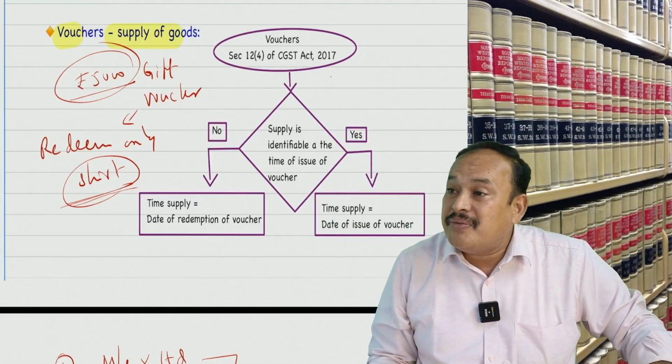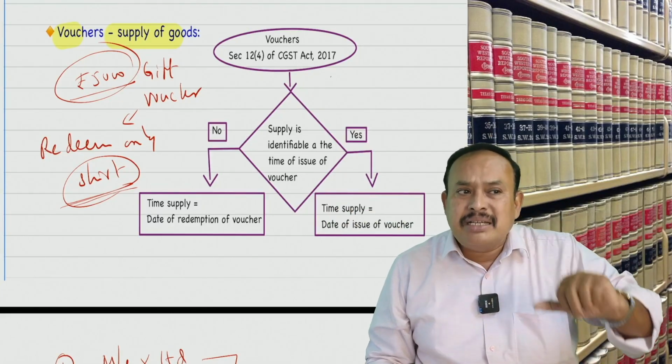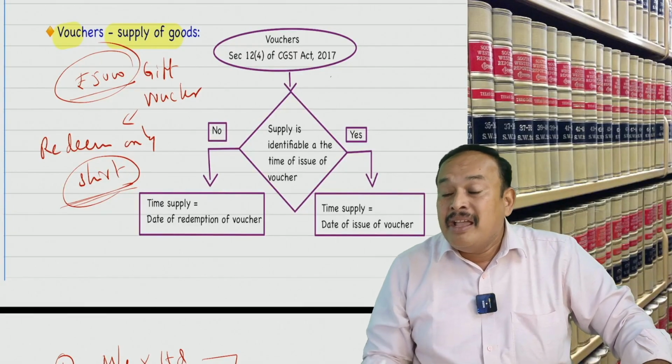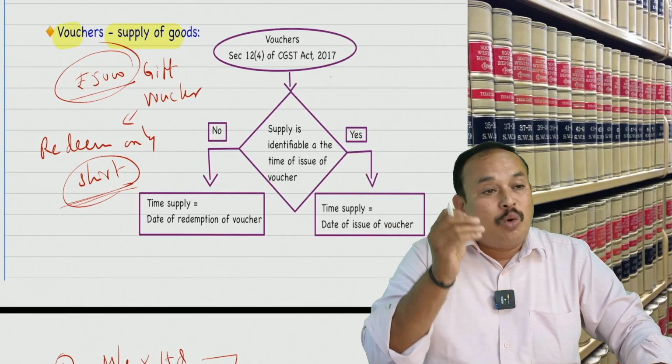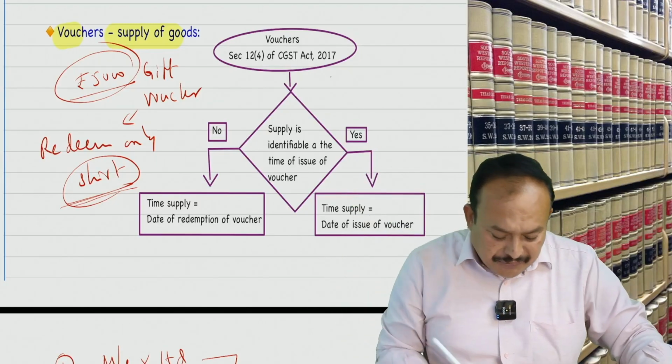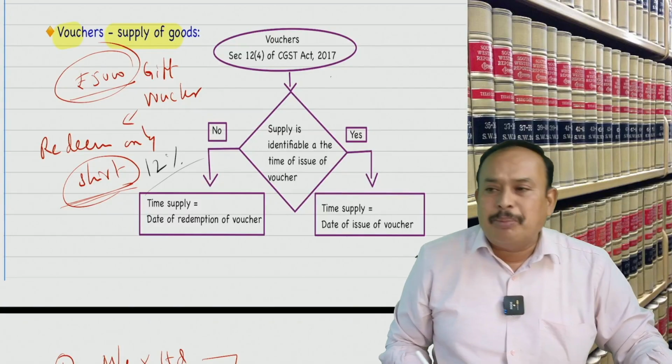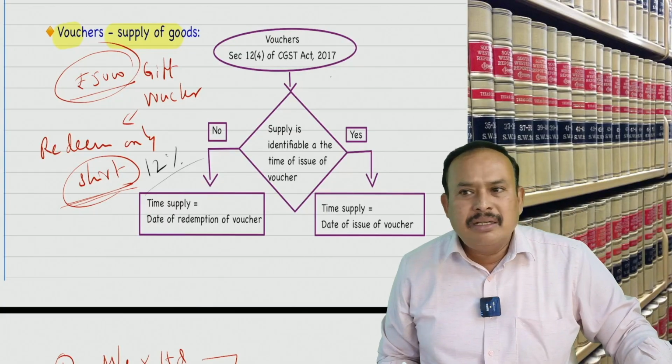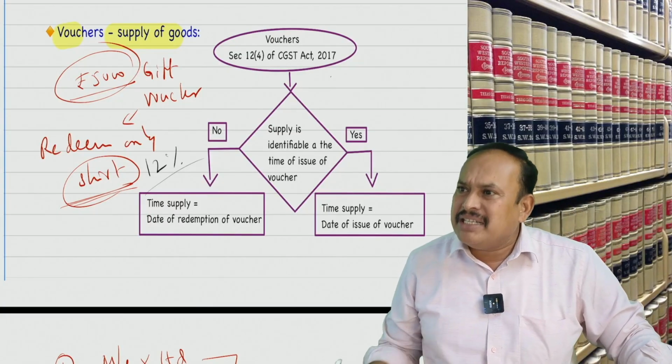Postponed to the actual date of redemption is logically the right approach. Why, my dear? If a 5,000 rupees voucher is given against a shirt to redeem, the rate of GST for a shirt we know. What rate? 12% GST. Then if you know the GST rate, you pay the GST at the time of issue